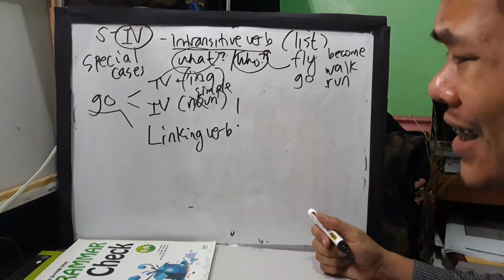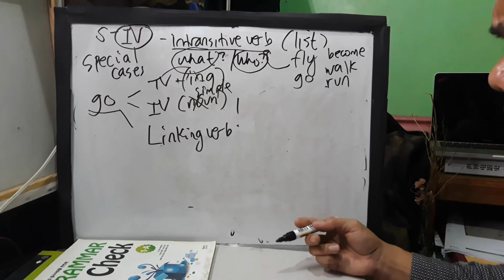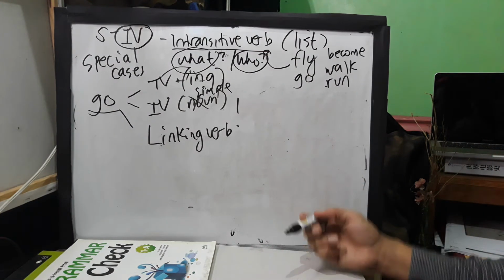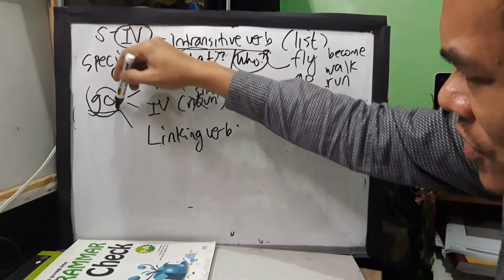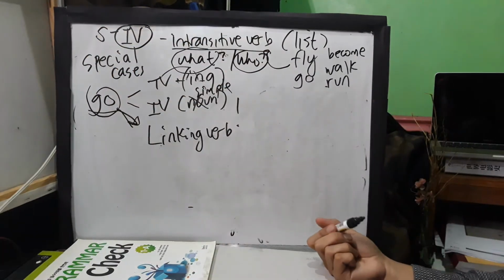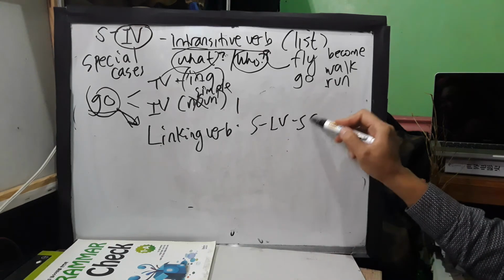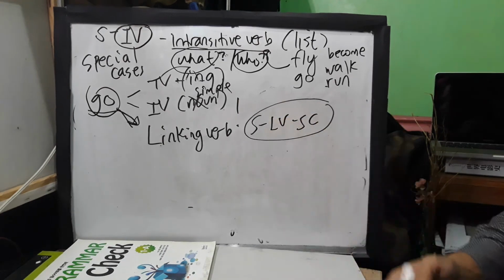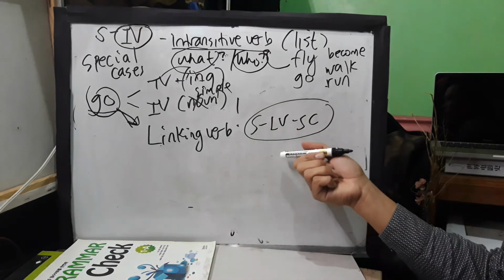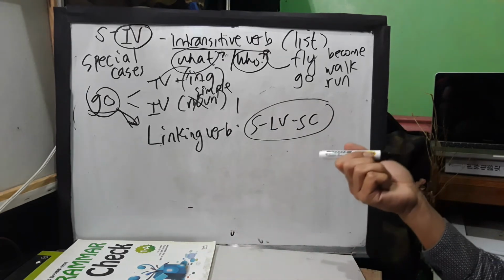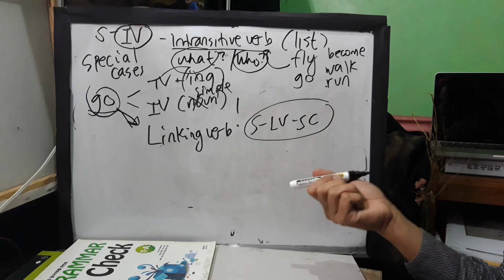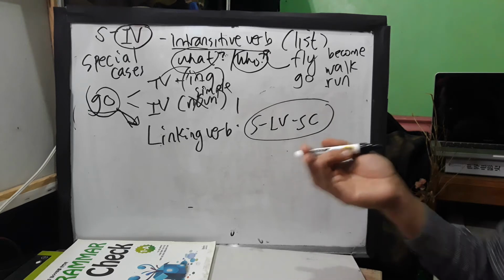Linking verb. What? So, teacher, how come the verb go is also used as a linking verb? For the SLVSC pattern, this is actually one of the 5 patterns that I will be discussing, but since we are now trying to identify, I'm trying to explain that a verb could have different functions.